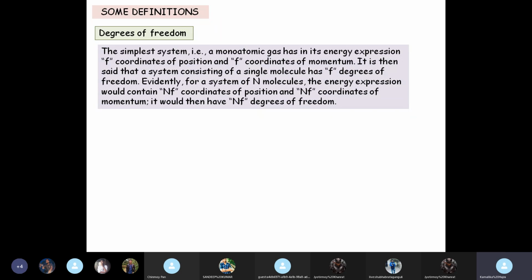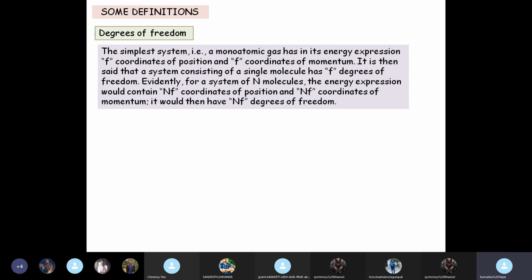So from the statistical mechanics point of view, the number of degrees of freedom is related to the number of coordinates that are there in its energy expression. We say that a system consisting of a single molecule has f degrees of freedom. If the system has n molecules, then the energy expression will contain nf coordinates of position and nf coordinates of momentum, and then we would say it has nf degrees of freedom.